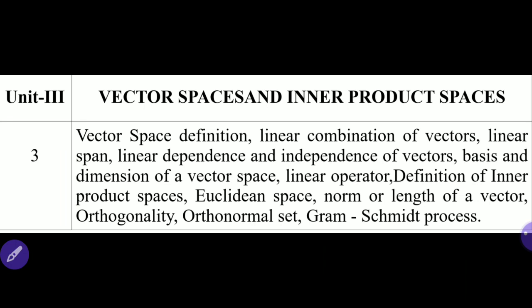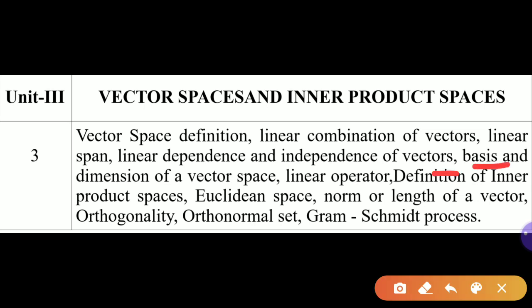Then we are going to discuss linear combination of vectors, then linear span, then linear dependence and linear independence of vectors. After studying all these things, we have in our syllabus basis and dimension of a vector space. So we'll see the definition of a basis and dimension of a vector space.